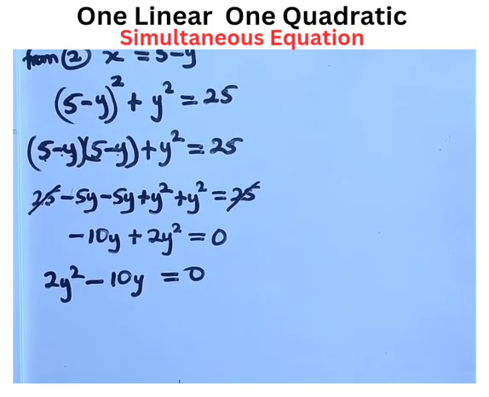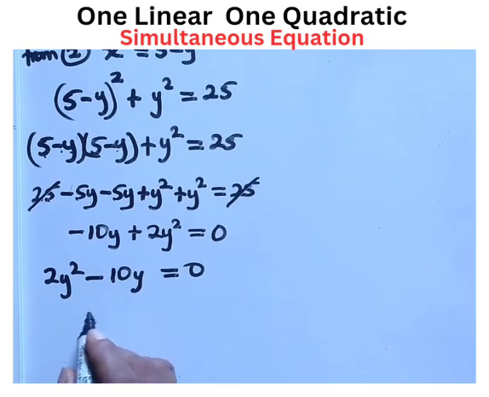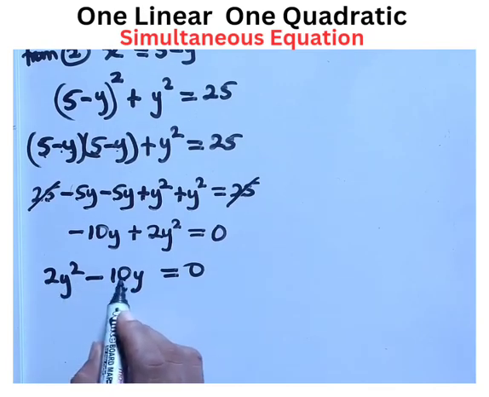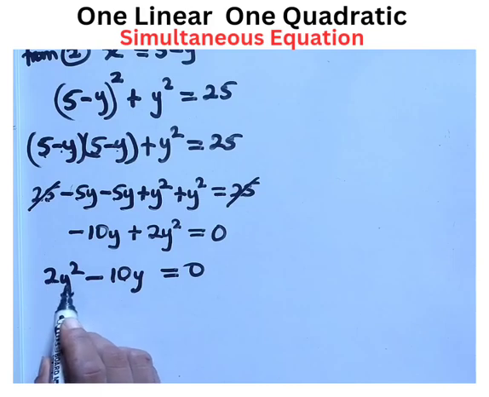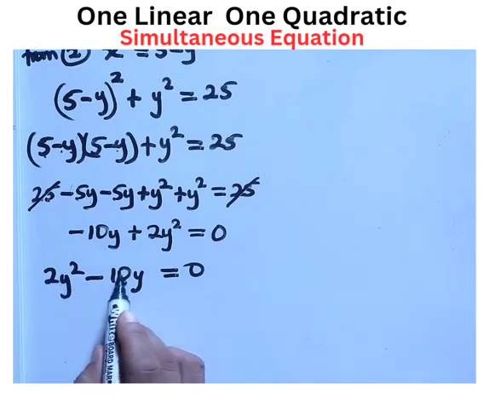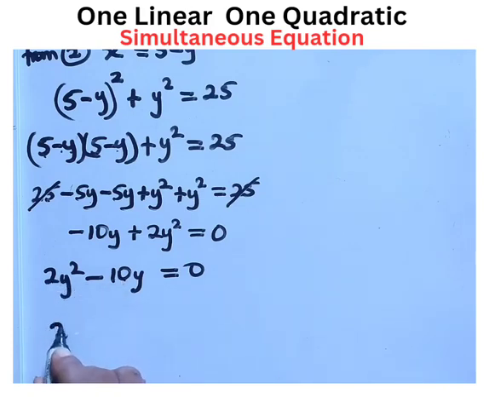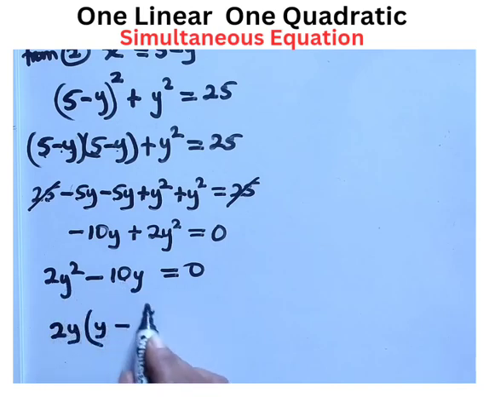Now I'm going to factorize this. I'm going to identify the common factor here, which is 2 and y, because 2 will divide 10 to give me 5. So 2 is the common factor, and y is common as well. So let me bring it out and open brackets. 2y will divide 2y squared to give me y, and 2y will divide 10y to give me 5. So we have 2y times (y minus 5), then everything is equal to 0.